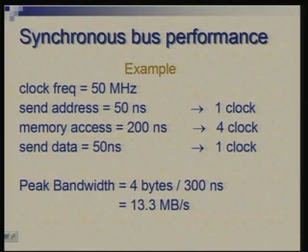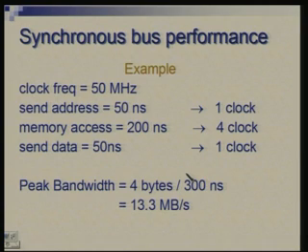So, let us take an example. First we look at a synchronous bus which is running at 50 megahertz, and suppose the address needs to be put on the bus for at least 50 nanoseconds, which means one cycle. Memory takes, let us say, 200 nanoseconds to respond after the address is given, which means we take it as a fixed 4 clock cycles, and suppose 50 nanoseconds are required to send the data, again we interpret this as 1 clock cycle. So, now the entire sequence is very clear.